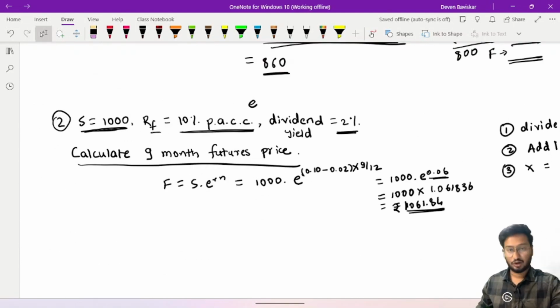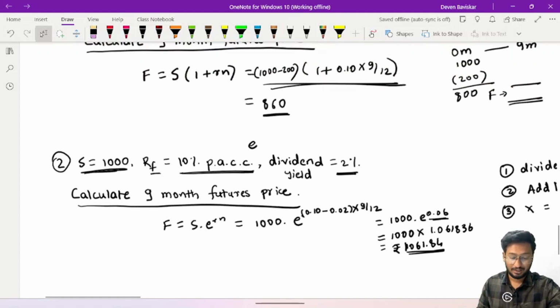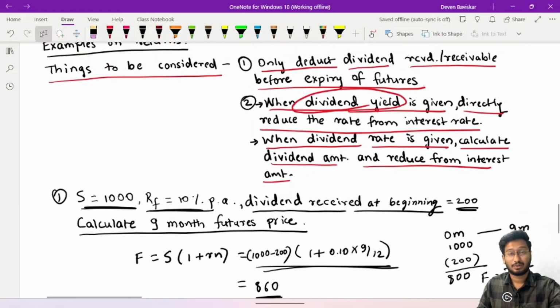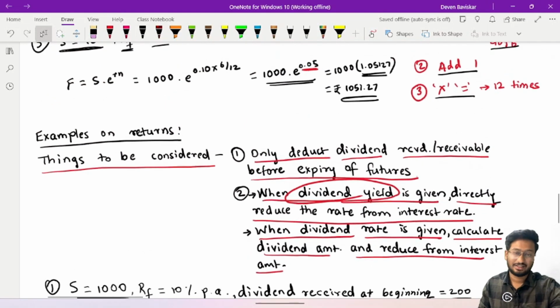Okay, students. Now I hope everyone has understood how we are calculating the cost of carry and how we're reducing the dividend amount. I hope everyone has understood how this cost of carry works, and how to calculate the futures price. It is very easy if you just practice it well, and we will see examples also in the further coming videos.